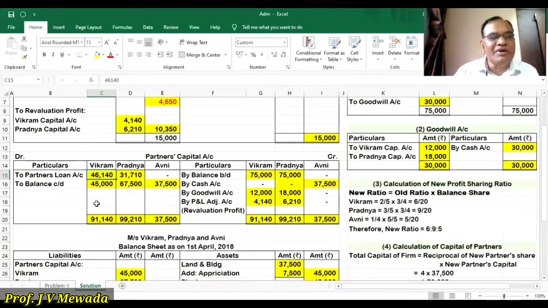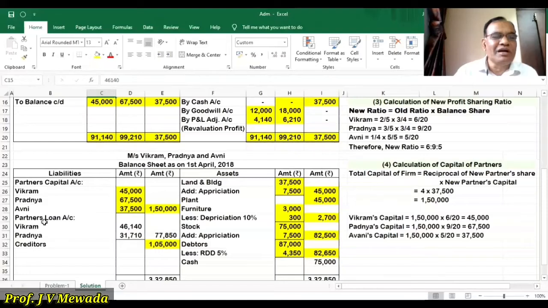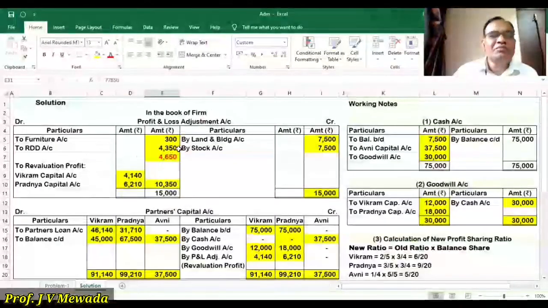We should have written it, but here we are told in the problem that it is to be transferred to the partner's loan account. So now we'll open a new account, partner's loan account, for Vikram 46,140, and for Pradnya 31,710. So the total is 77,850. So in our solution, already the profit and loss adjustment account is closed.